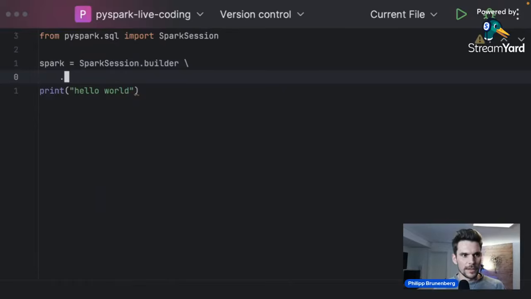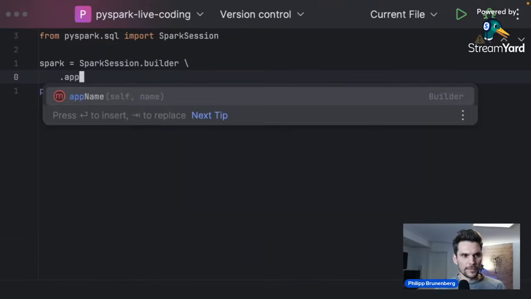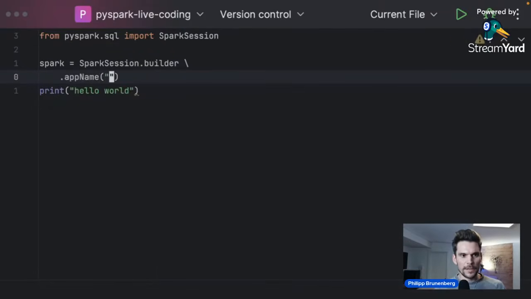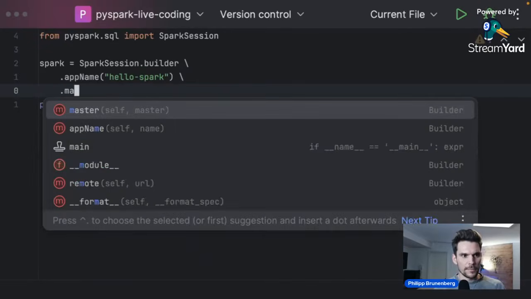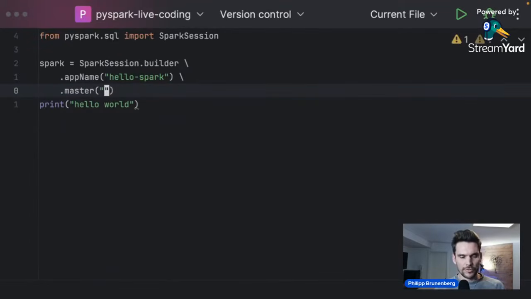So within the builder, we can pass some configuration. So the first one would be, for example, the app name. We simply call it Hello Spark. And we can also pass in the master, and these two are basically the most essential configuration parameters we need if we instantiate or run the Spark session locally.